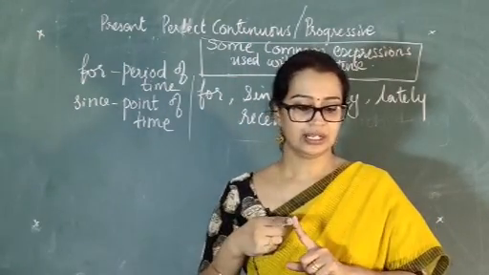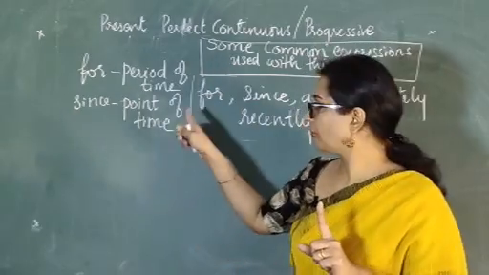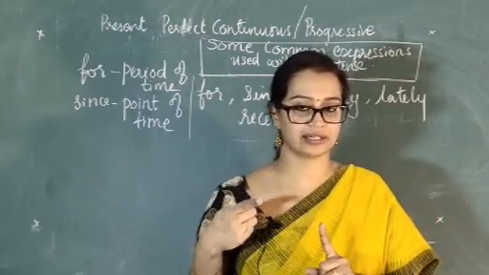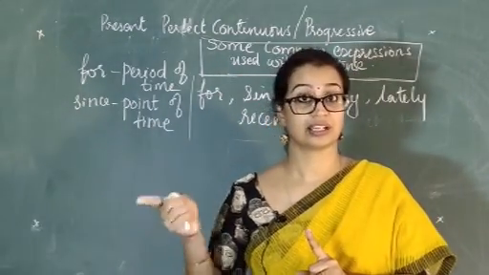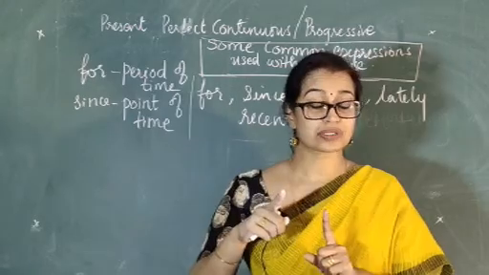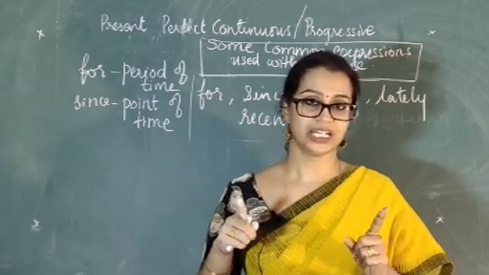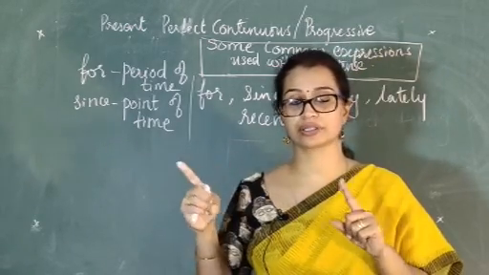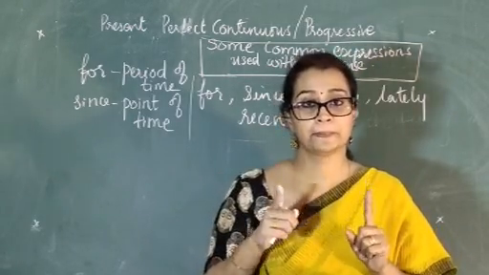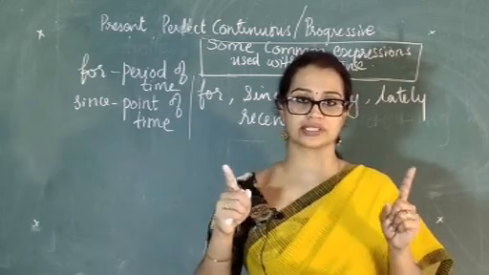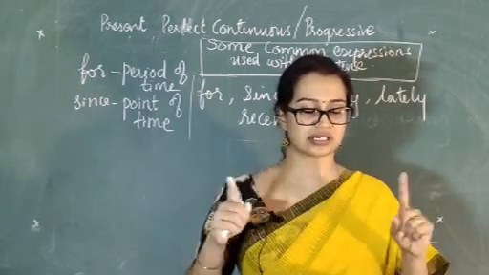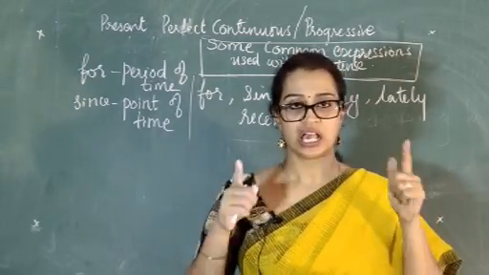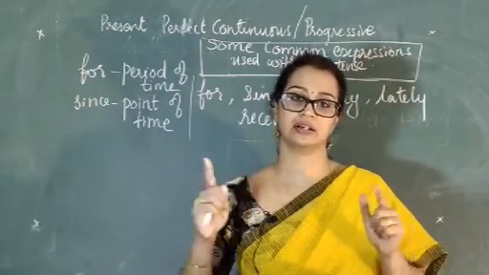So the first one, the common expression with for: I have been studying for 3 hours. That shows a period of time. For 3 hours at a stretch I have been sitting and studying; I started in the past, I am continuing, it shows a period of time.